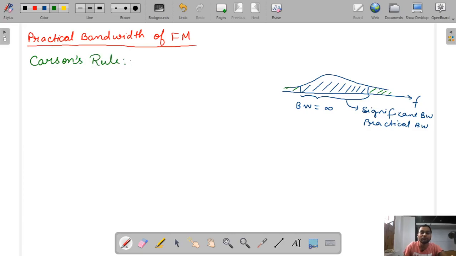So I will first give you the formula and then I will derive it. According to Carson's rule, the bandwidth will be 2(delta F plus Fm). So this is the formula of bandwidth with Carson's rule. How this formula came, I will explain to you.